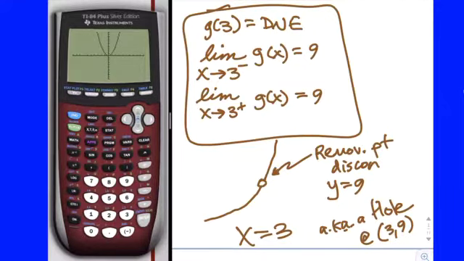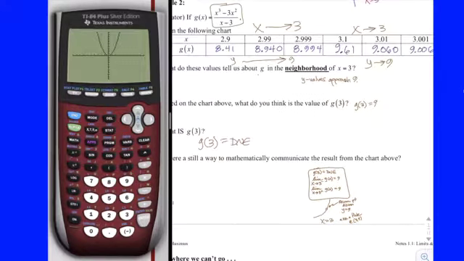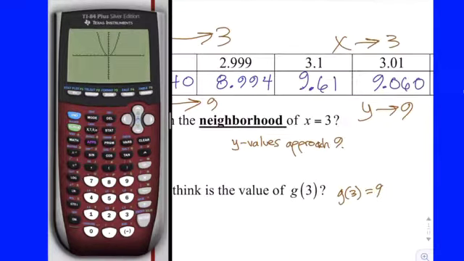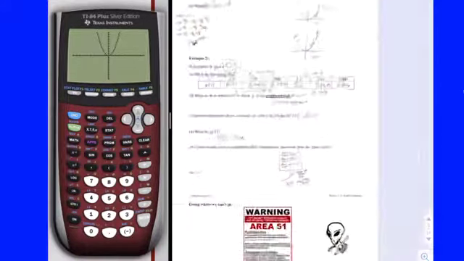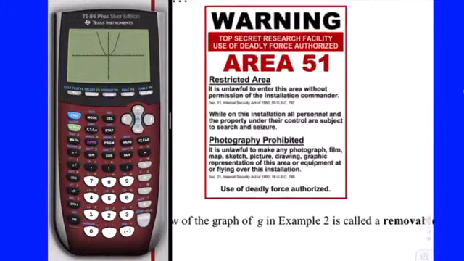9. Okay. So the question is then, is there a way to figure that out without doing all these tedious calculations? With the calculator, it's not that bad, right? But imagine in the day before calculators, computing that would be really, really ugly. So the answer is absolutely yes. There's an algebraic way to do it, and Santiago, you were kind of already on that. But before we do that, that's the next example. Going where we can't go, right?